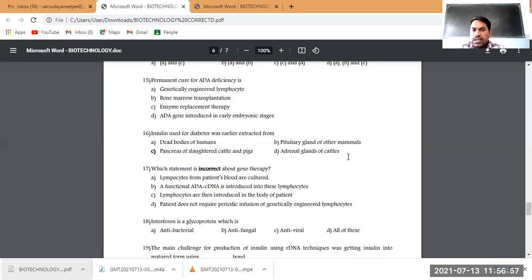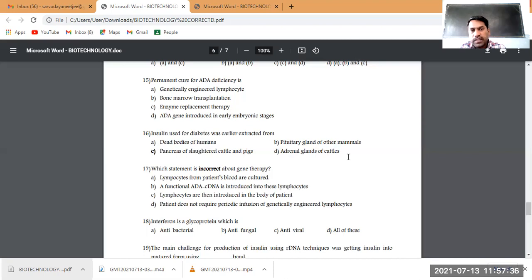Due to deficiency of this enzyme, it can be extracted from another human and injected into the diseased person. So that it gives a temporary relief, like what we do in the case of diabetic insulin therapy. We give ready-made insulin, which does not cure the diabetic, but it's a temporary relief from the diabetes.